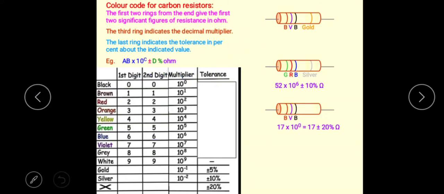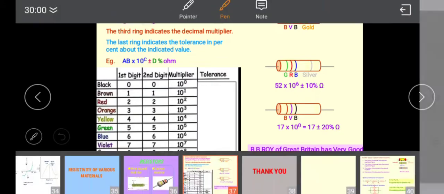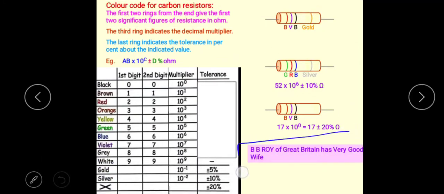Now, these colors should be in the same order. Keep it in mind. To remember these colors in the same order, you need to follow a simple trick. It's just a tricky word. There is a sentence in English: B.B. Roy of Great Britain has a very good wife.